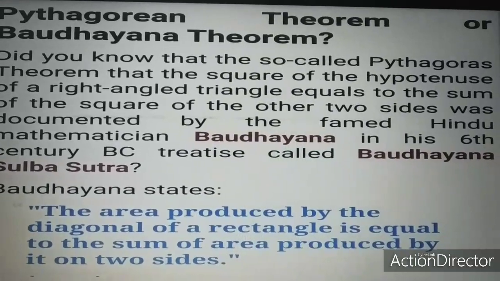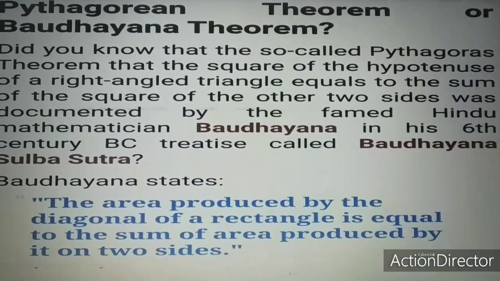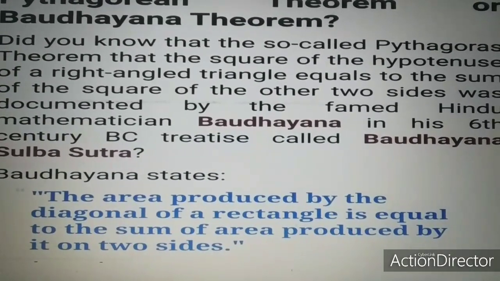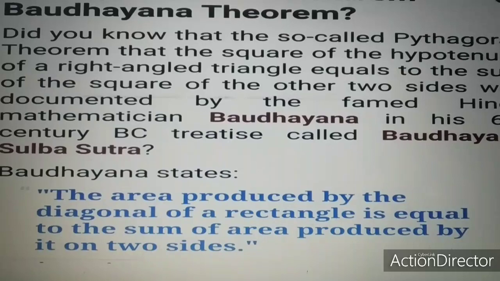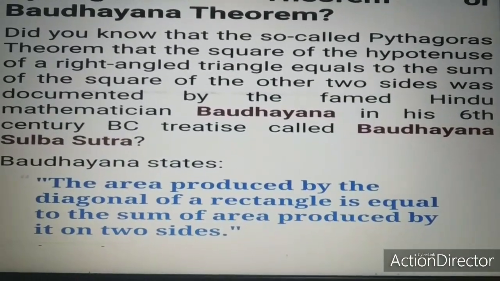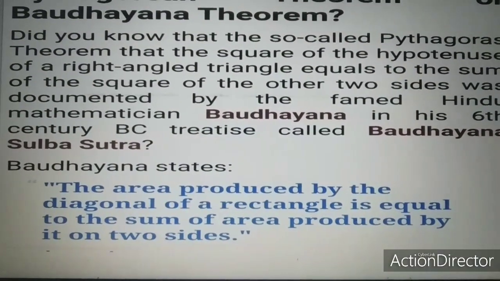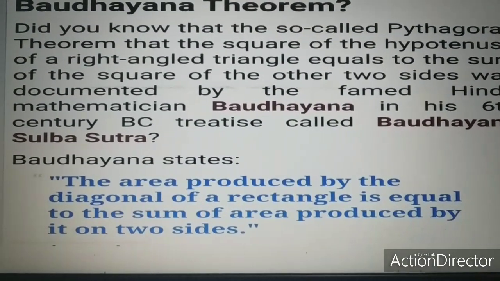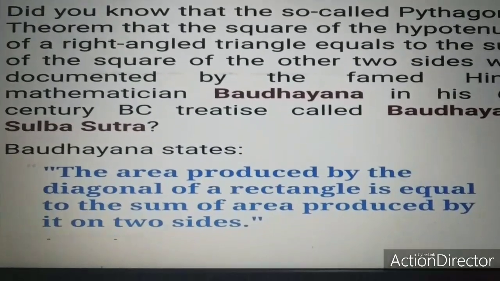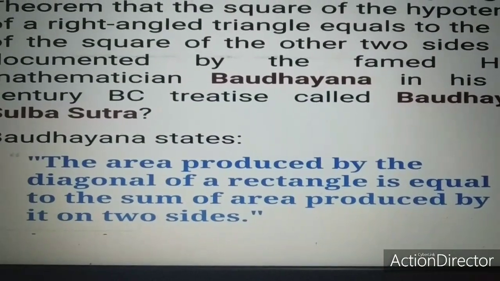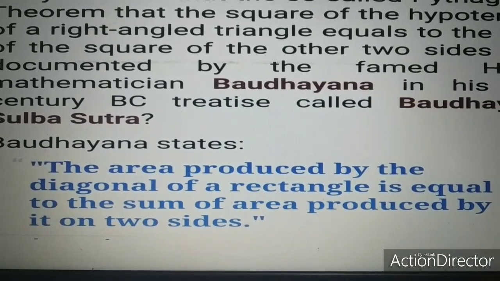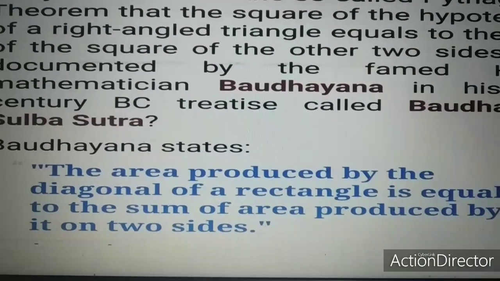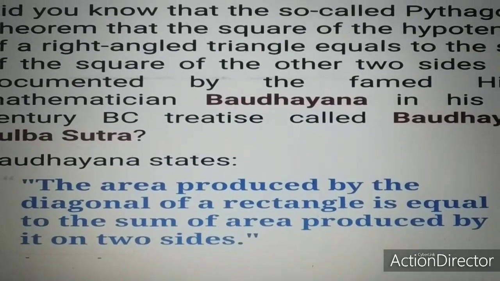Did you know that the so-called Pythagoras theorem, that the square of the hypotenuse of a right angle triangle equals the sum of the squares of the other two sides, was documented by the famous Hindu mathematician Bodhyana in his 6th century BC work called Bodhyana Sulba Sutra? He stated that the area produced by the diagonal of a rectangle is equal to the sum of the areas produced by it on the two sides.